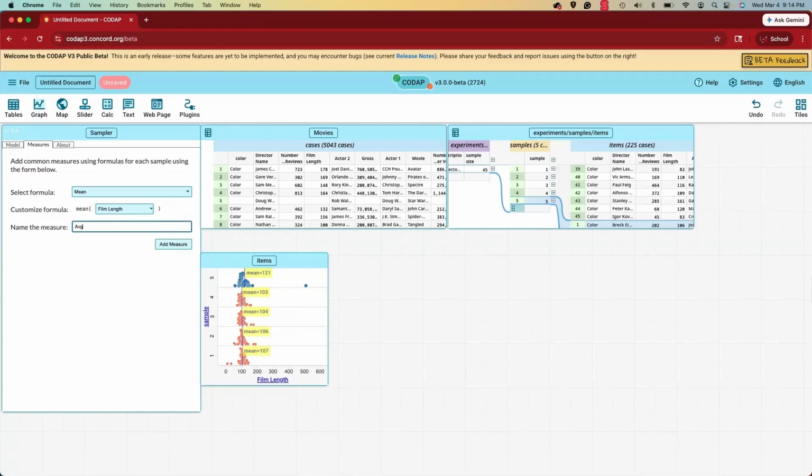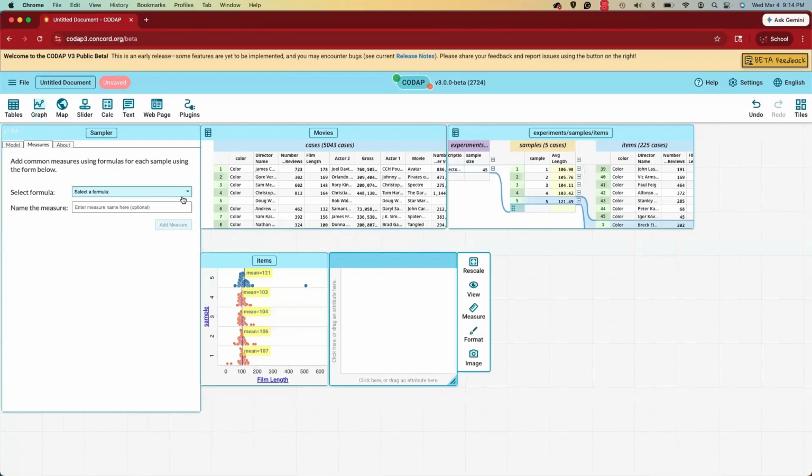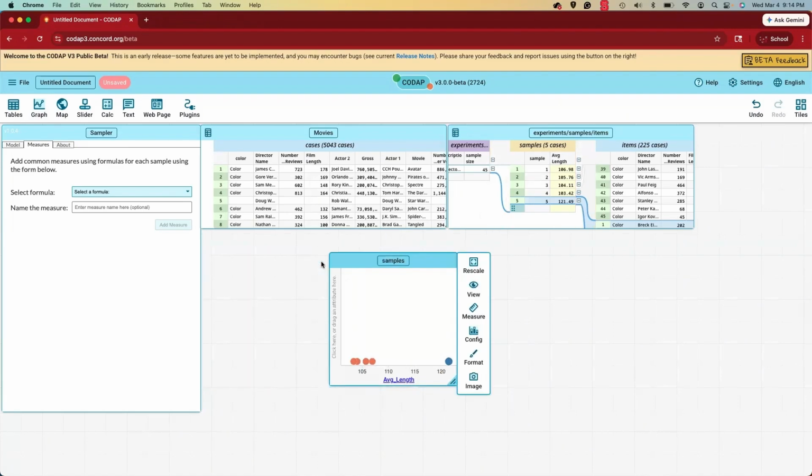I'll name my attribute average length. Applying this formula will populate the measure at the sample level in the table. Now I can graph that measure and visualize the distribution of sample means. Let's close this other graph.